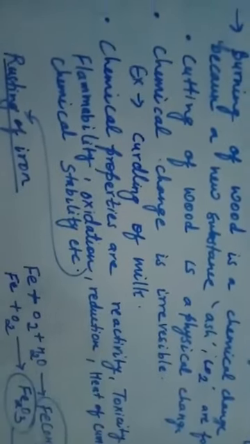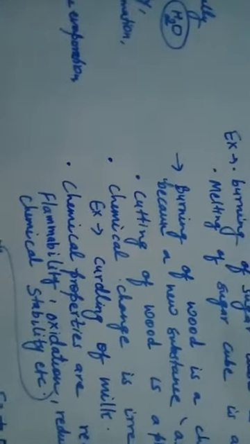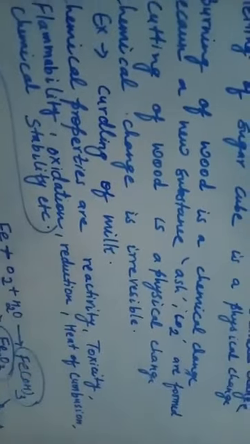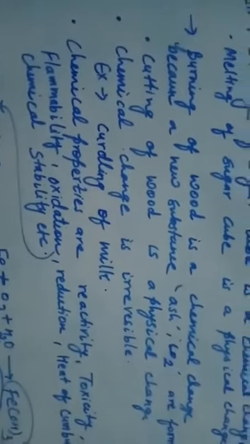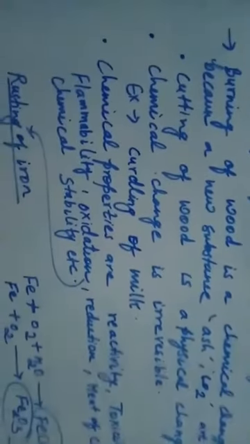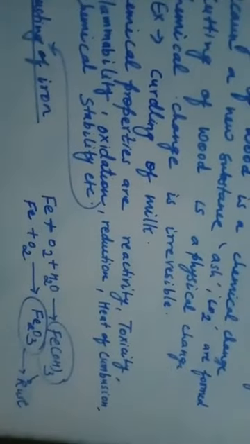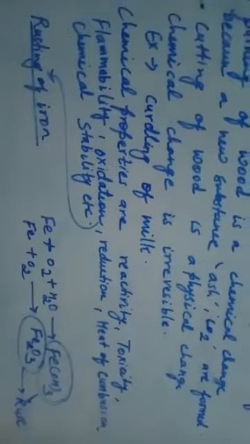Okay. So now chemical properties are, like we saw the physical properties: rigidity, hardness, color, fluidity, density, then melting point, boiling point, sublimation. Just like that, you have some chemical properties like reactivity. If any matter or substance is very reactive, or it is very low reactive, that shows that it is a chemical property. Then toxicity. If a substance is very much toxic or it is not at all toxic, that is its chemical property.